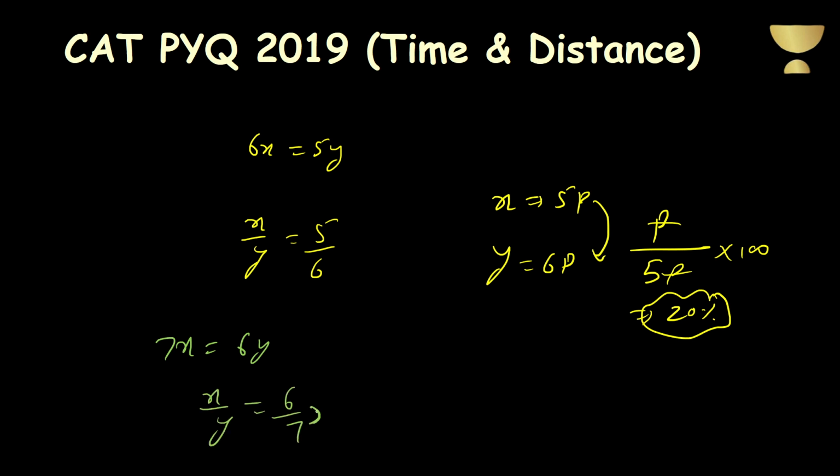So here you will get, if the speed of the first car was 6p, then the speed of the second car must be 7p. Now it has been increased by p. So p upon the original speed of the first car, which was 6p, into 100. On solving this, आपको मिल रहा होगा 16 2/3%.